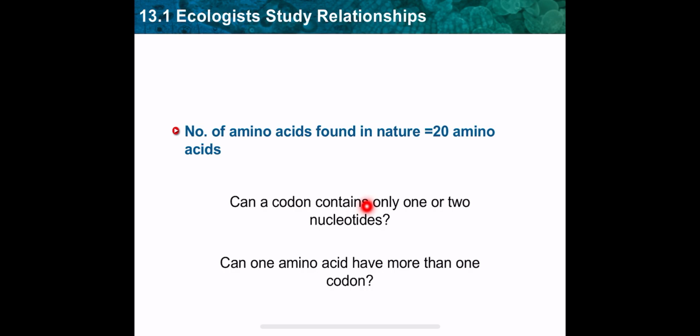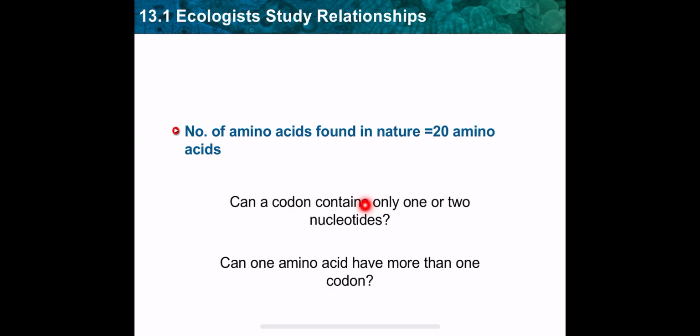Of course not. Because if so, we will have how many codons? Only 4. But actually we have 20 amino acids. So a codon can never be formed from only one nucleotide. Can a codon contain only 2 nucleotides? Of course not, because if so, we will have only 16 codons, which is impossible. That's why they found that each codon is composed of 3 nucleotides. What does it mean?